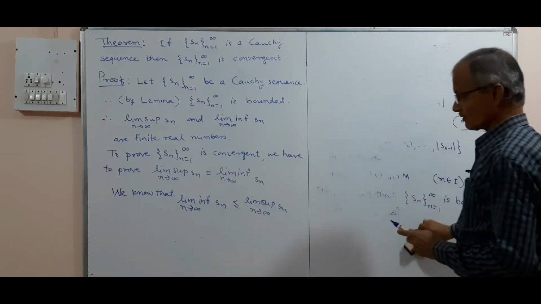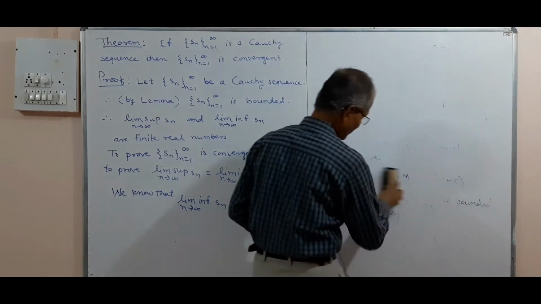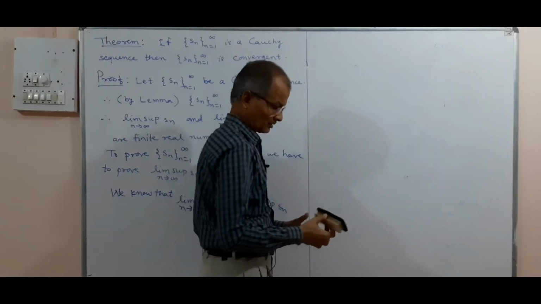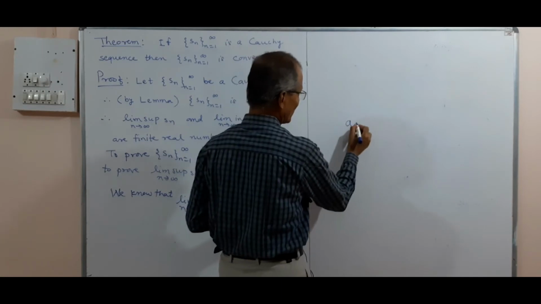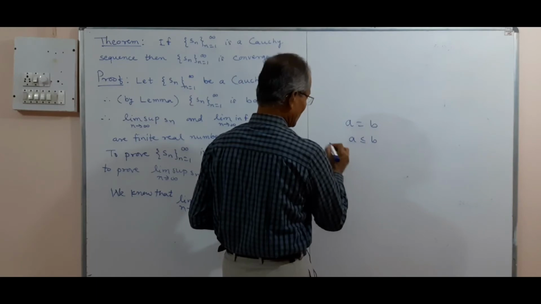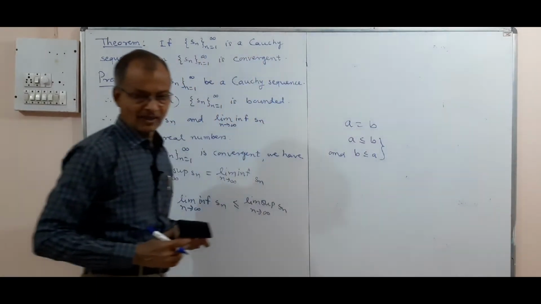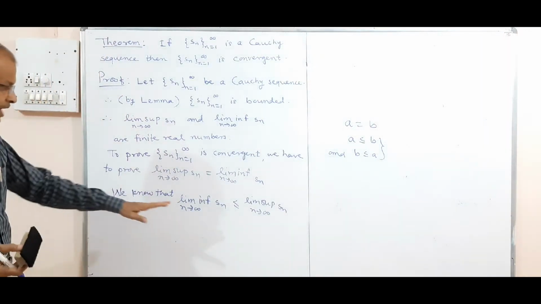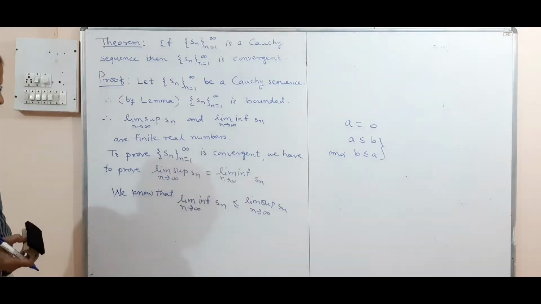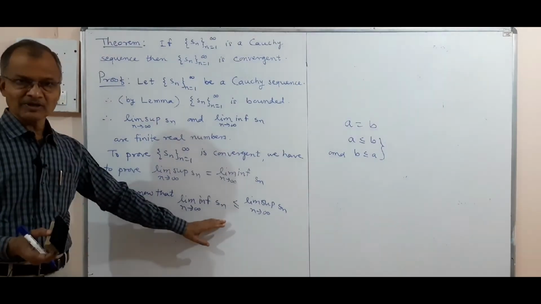But to hold the equality, what do we have to prove? When we say A is equal to B, we have to prove the two relations separately. To hold A is equal to B, A is less than or equal to B, and B is also less than or equal to A. These two together imply A is equal to B. One part we know: limit inferior is less than or equal to limit superior. Now we have to prove that limit superior is also less than or equal to limit inferior.